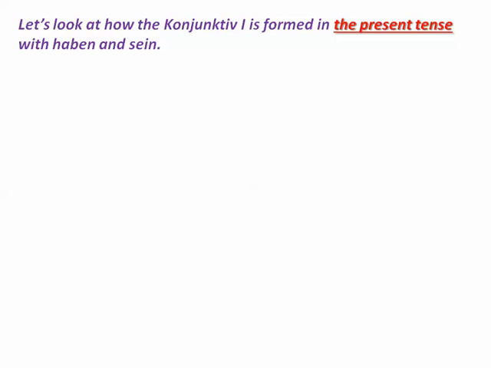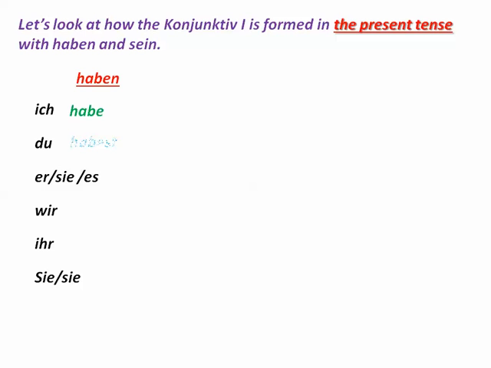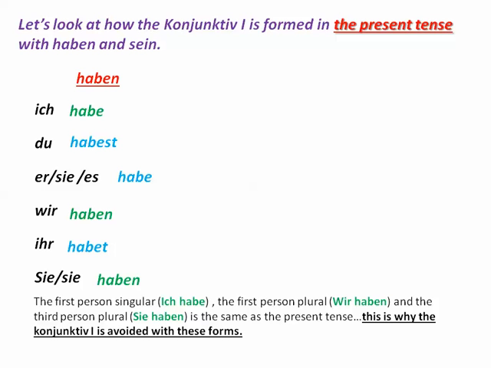Okay, so let's look at how the subjunctive 1 is formed in the present tense with two critical verbs, haben and sein. So it's ich habe, du habest, er habe, wir haben, ihr habet, sie haben. And one thing you're going to notice here is that it looks like in some cases that it is the present tense conjugation of the verb.